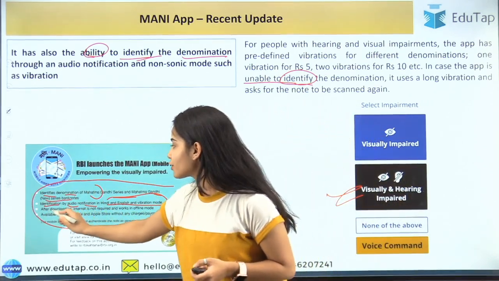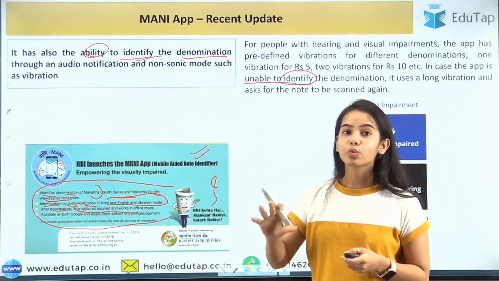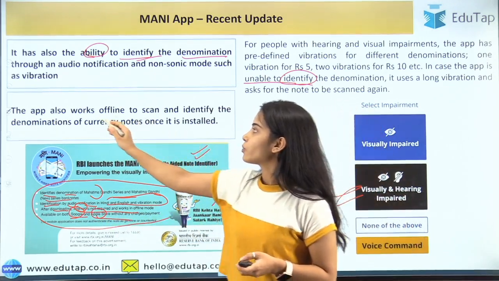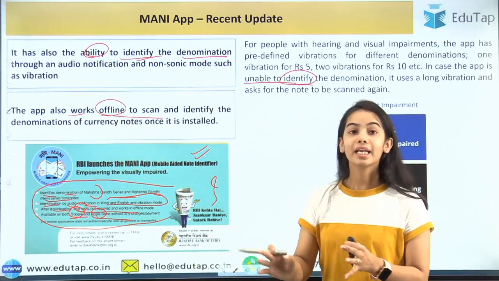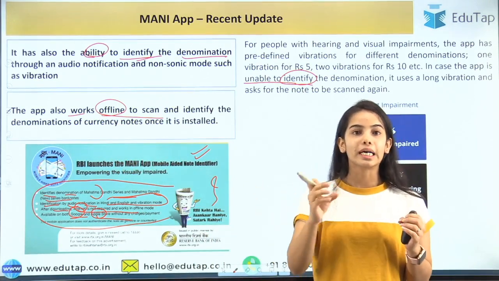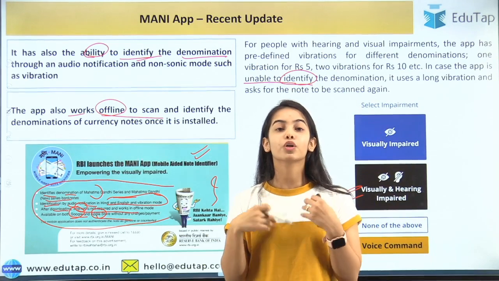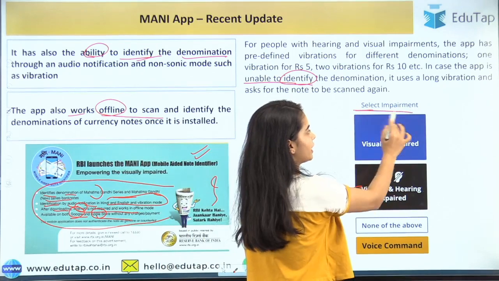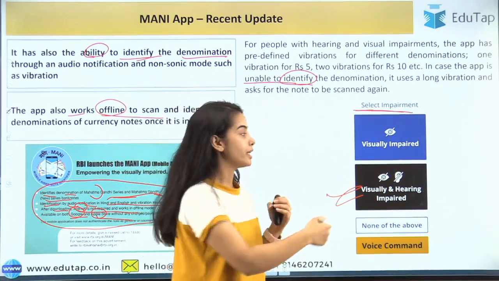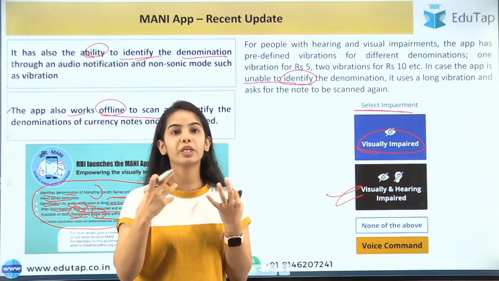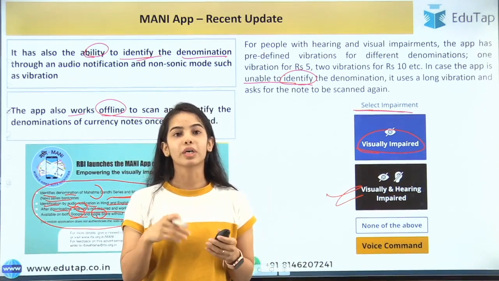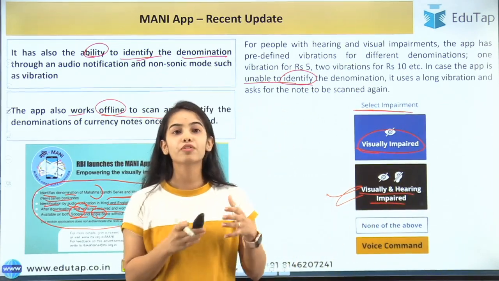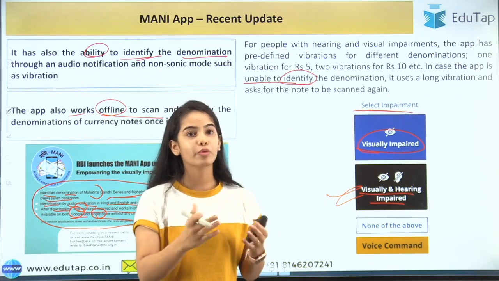Okay. After downloading, internet is not required, and it works offline also, and it is available on Google and Apple Store. So it works offline also. You just have to scan, and the identification of the currency notes will be done, and the vibration and the audio message are there. You just have to select from this. You have to select the impairment, and according to that you will be notified. If you are only visually impaired, you will be notified through audio that this note is of 500 rupees. If you are both visually and hearing impaired, the phone will start vibrating once for 5 rupees, twice for 10 rupees.